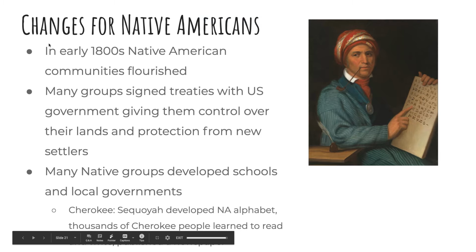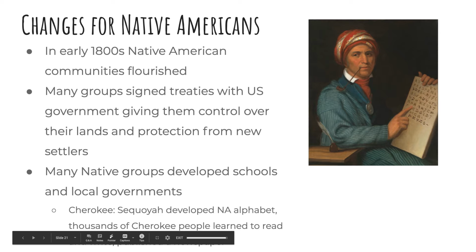Hi guys, so today we're going to continue talking about the 1800s and some more policies that happened while Andrew Jackson was president, but we're going to focus on how it affected the Native Americans living in the United States during that time. So in the early 1800s, there were quite a few Native American communities that flourished. And what that means is that they were successful in many things.